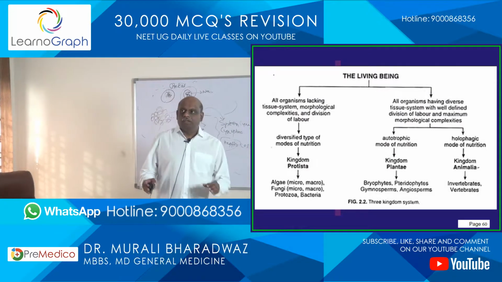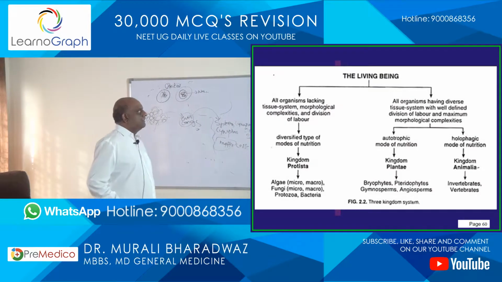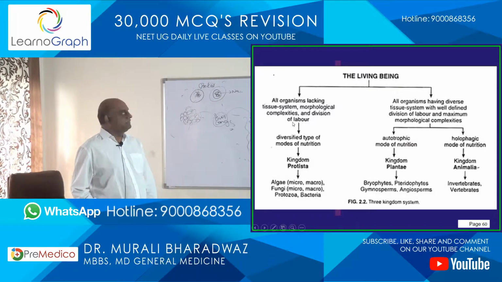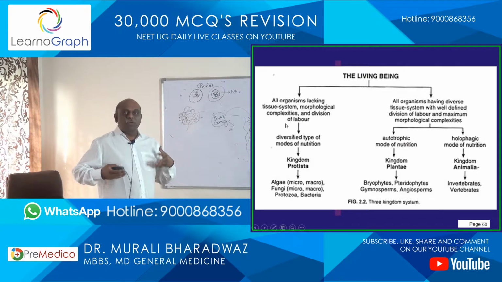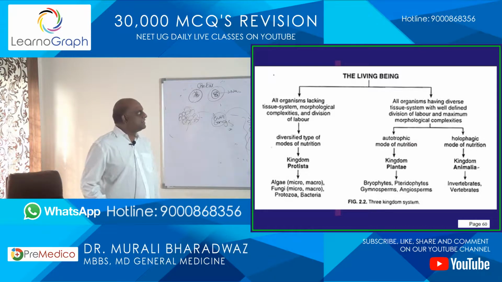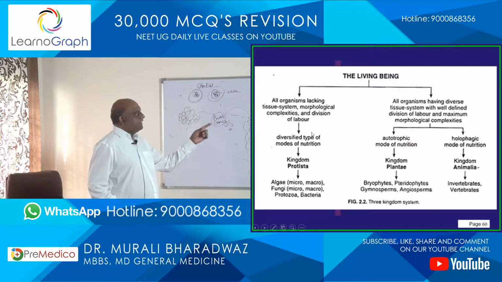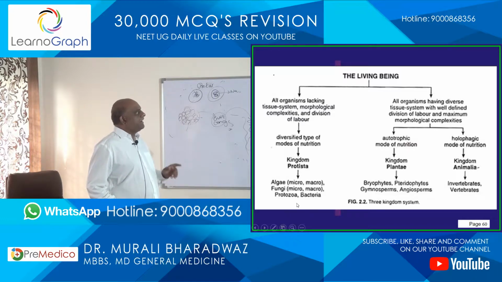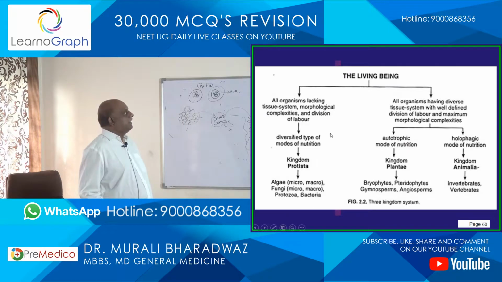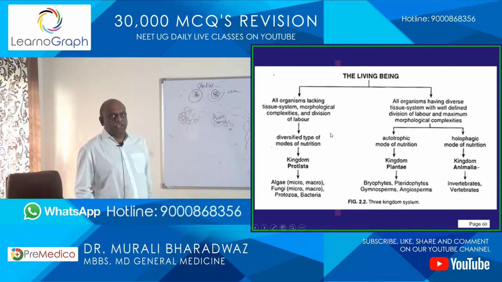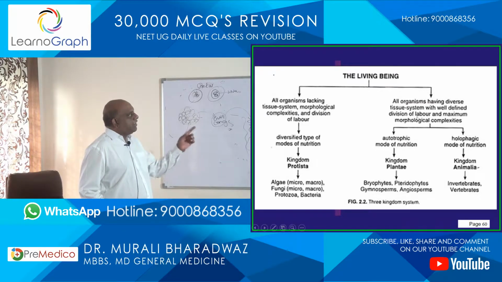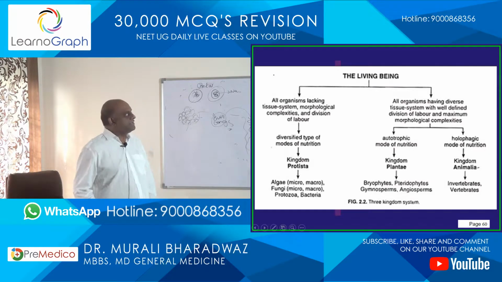So, if you look at the living beings, all organisms which lack a tissue system, whose morphology is not very complex, and which have diversified types of nutrition are all placed under kingdom Protista. Algae, fungi, protozoa, bacteria, everything he included into that. I am talking about the three kingdom classification of Ernst Haeckel.